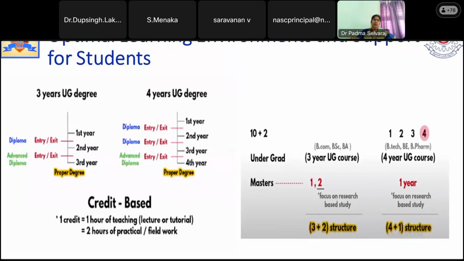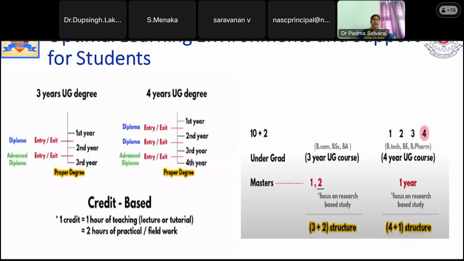And also one more thing they are very much keen about is multiple entry as well as multiple exit. It is not compulsory that a student who has joined in first year has to complete his degree in 3 years or 4 years within the same institution itself. For some other reasons, the students may already be good, enriched in their skills. There may be a need for their family to develop their financial context, so for that reason they may go for a job, or there may be some health reasons.